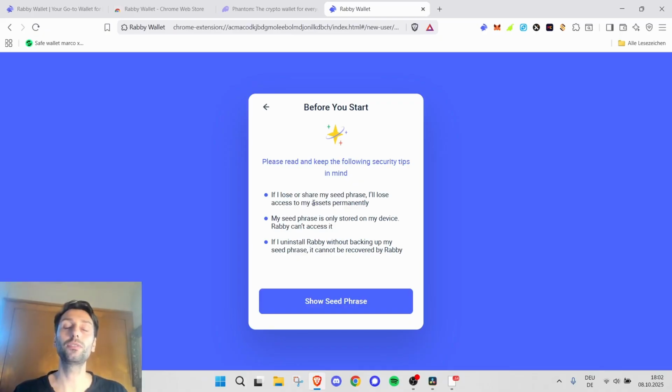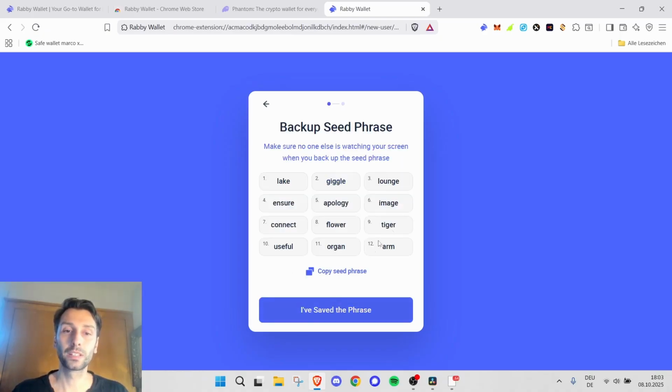And if you don't know what a seed phrase is, please look into our lexicon, into our glossary, and just look up the word seed phrase, and you will understand it afterwards. Read through it. Use ChatGPT if you need it to explain even more. It's very important that nobody has it. And I'll show it to you now. This is your seed phrase, 12 words. If anybody has your 12 words, they basically have access to all your money. So please only share the seed phrase with people you trust with your life.